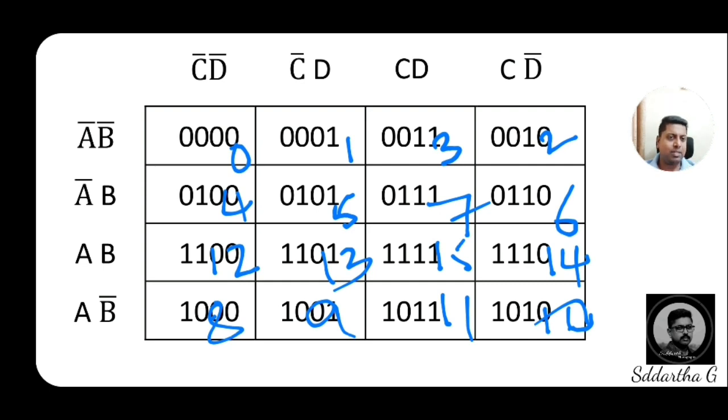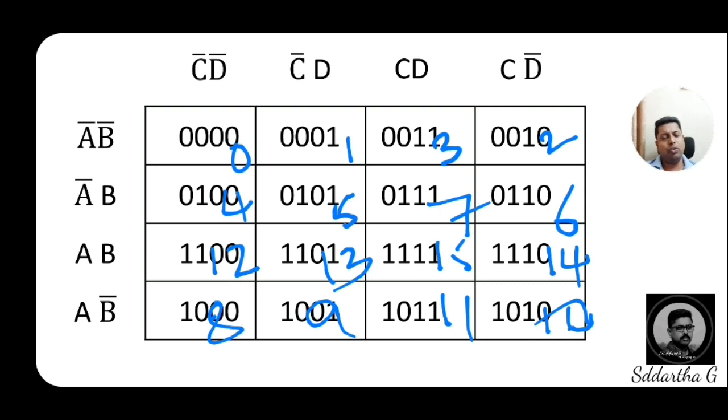You know the concept of how I wrote 0 to 15 as binary equivalents for the decimal numbers. Based on that same technique, we will write an empty K-map.